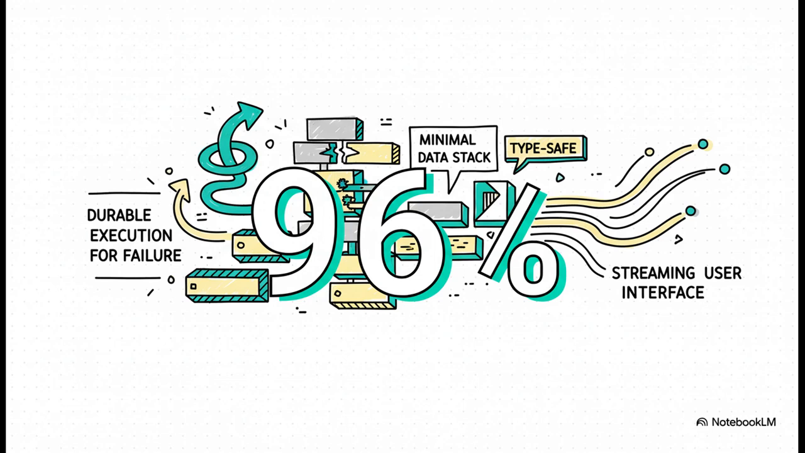By switching to durable execution, Replit took their agent success rate from that shaky 80% all the way up to 96%. That is a huge leap. So here's the big takeaway from all this. Yes, failure is inevitable. But, and this is the important part, it is also engineerable away. You can absolutely build systems that expect failure and know exactly how to recover from it.